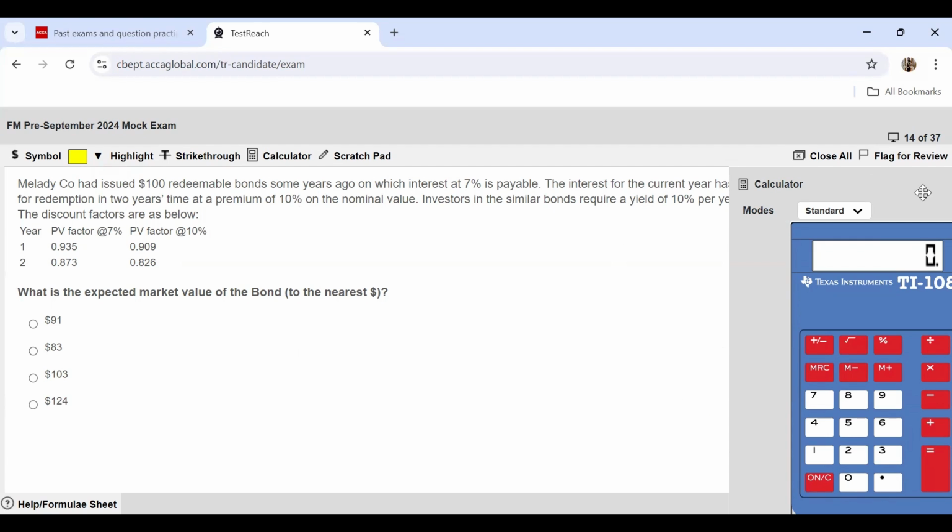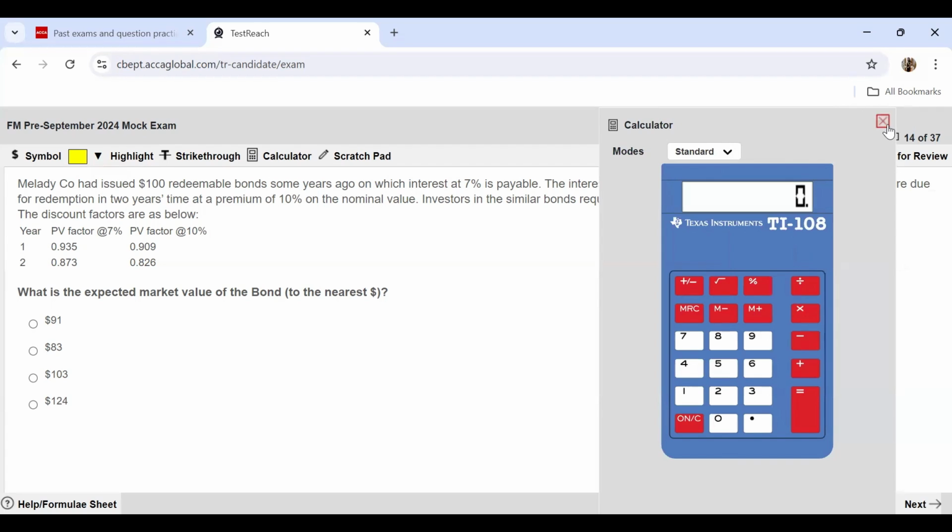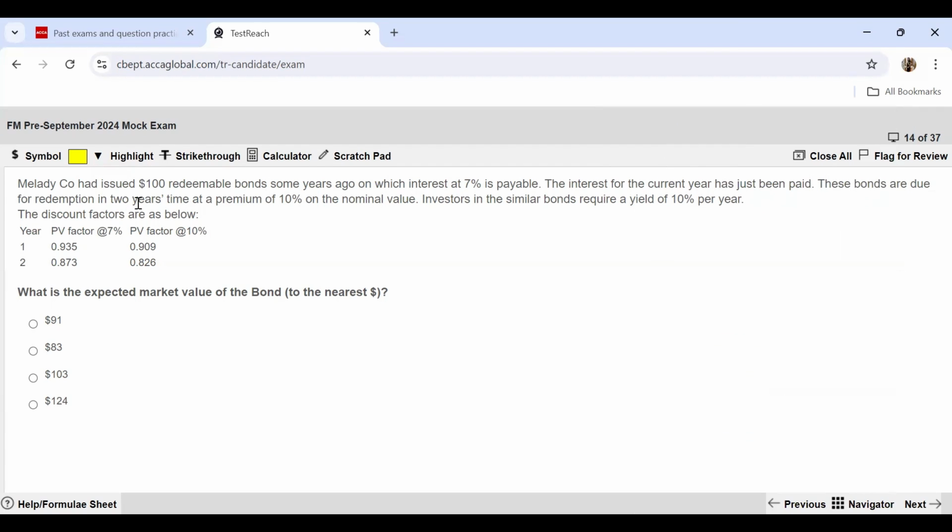All right, my bad, I read the question incorrectly. There are 2 years until redemption. So you're getting one interest payment in year 1, which is $7, and in the last year, when there's redemption also, you'll be getting 117.